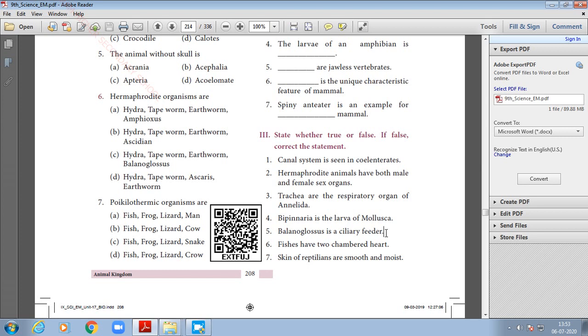Fifth one, Balanoglossus is a ciliary feeder. The answer is true. Sixth one, fishes have two-chambered heart. That is also true. So the answer for both 5 and 6 is true.